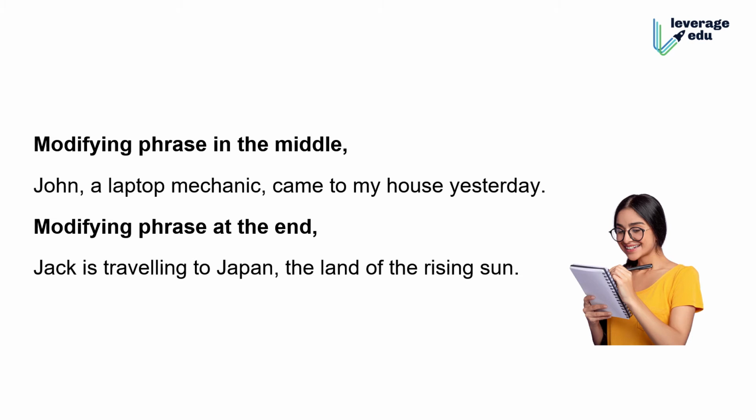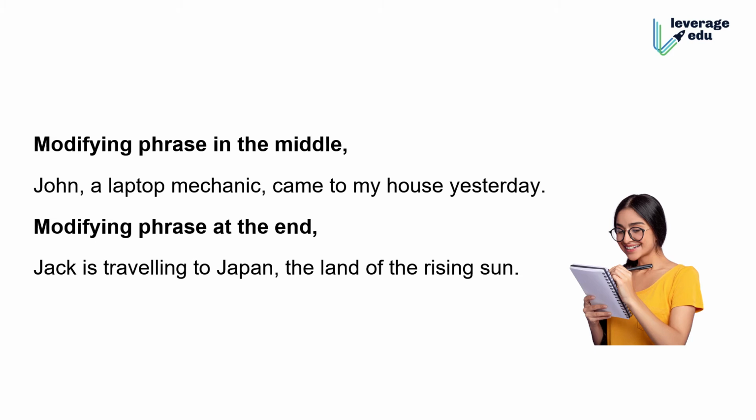There is another fancy term for modifiers which come in the middle. It's called a dangling modifier, right? When it is actually a dangling modifier, it's an advanced question and it can be difficult, really difficult to identify. Such questions generally come at the 700 to 800 level. And the last placement is the modifier at the end.